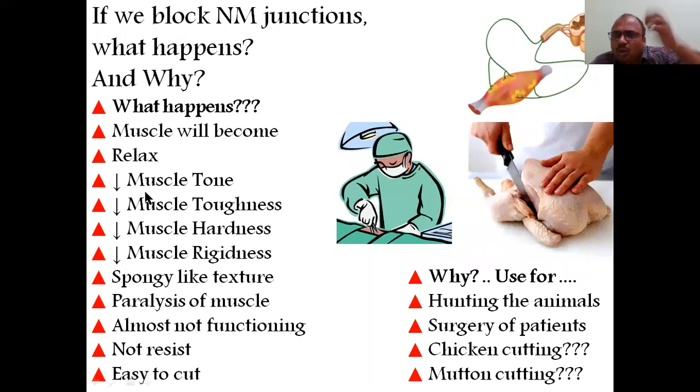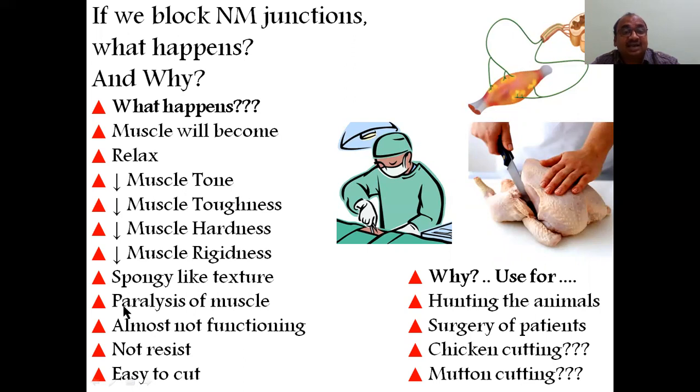Muscle tone and the other terms are all the same. All these points are very similar, and students get confused, but they are all similar names only. Muscles are relaxed, no contraction, decreased muscle tone. Muscle tone will be reduced, muscle toughness is decreased, muscle hardness is decreased. It decreases muscle rigidity, so you get a very spongy, fluffy-like muscle.